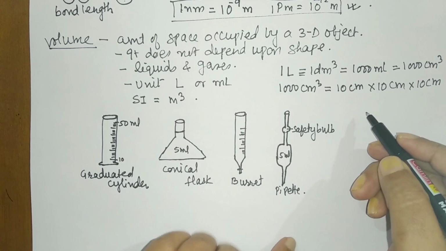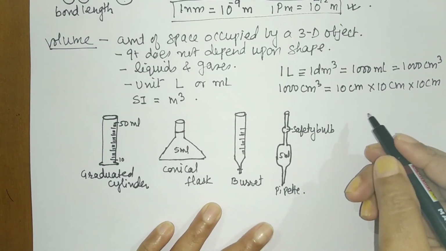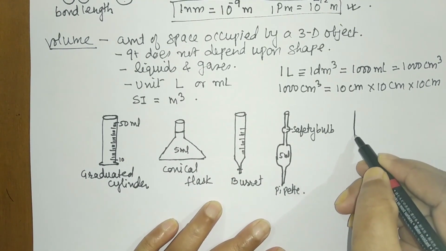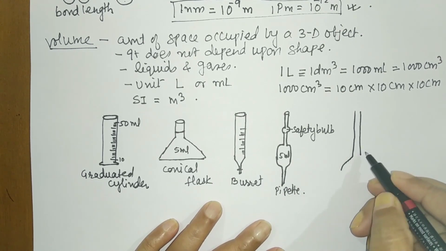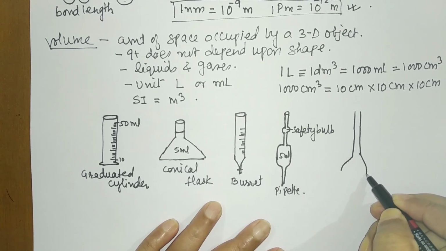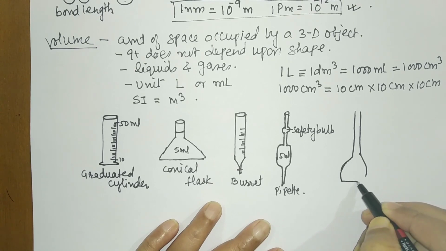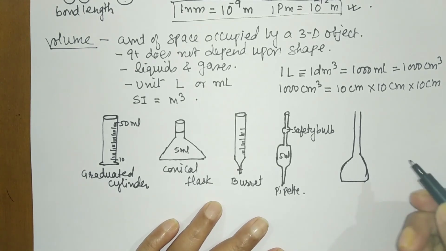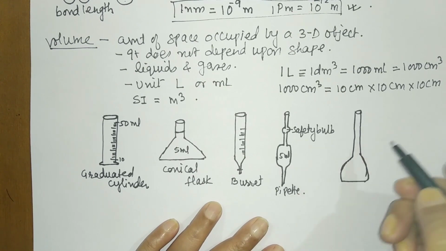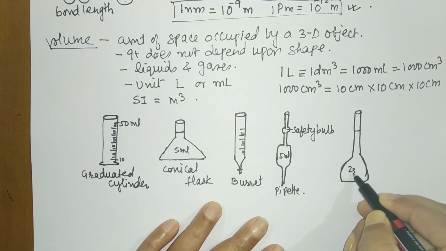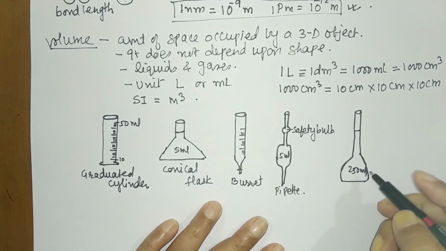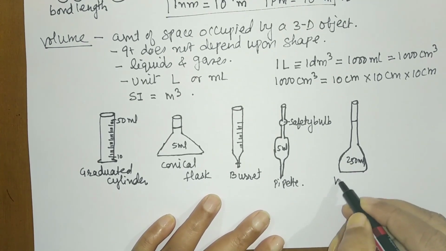Next, a very important graduated vessel is the volumetric flask. The volumetric flask looks like this. It has a base like a beaker, an opening, and again a marking. It gives you 250 ml or 1 liter, this type of volumetric flask you have.